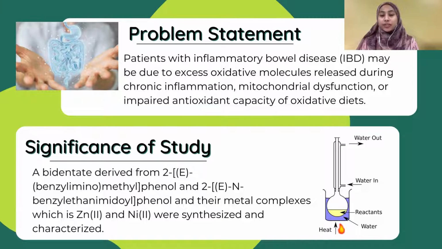Here is the significance of the study. Bidentate Schiff-base ligands and their metal complexes such as zinc and nickel were synthesized and characterized. This study was done to increase the database information of Schiff-base and their metal complexes. This study also implemented the conventional method with some modifications such as time to reflux and types of transition metal used.